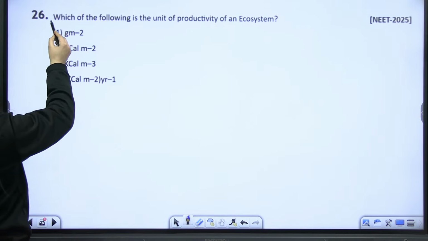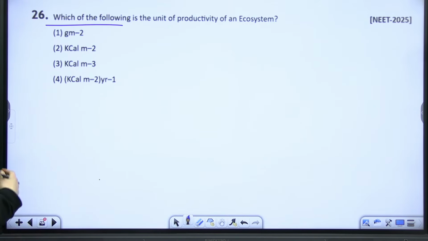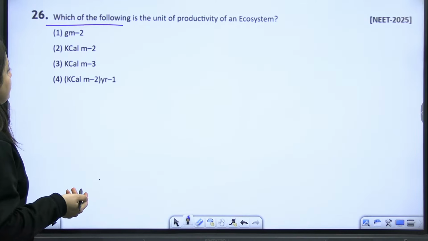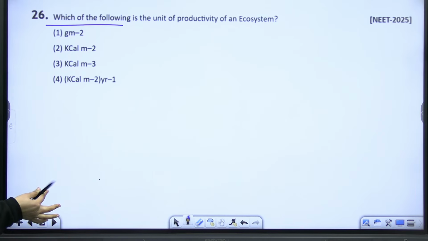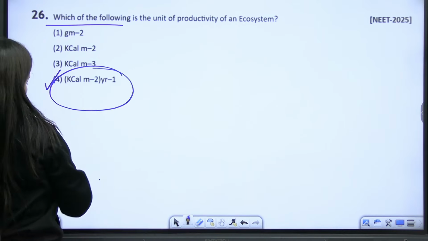Understood? So, unit of productivity, we are asking. Not the production, but rather productivity. So we know that it is kilocalorie per meter square per year.